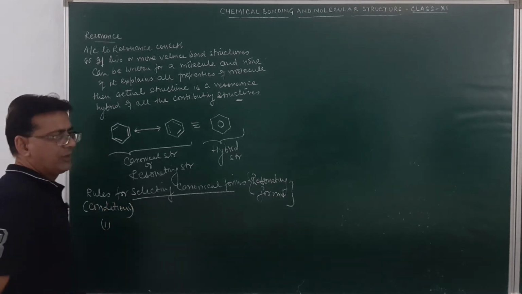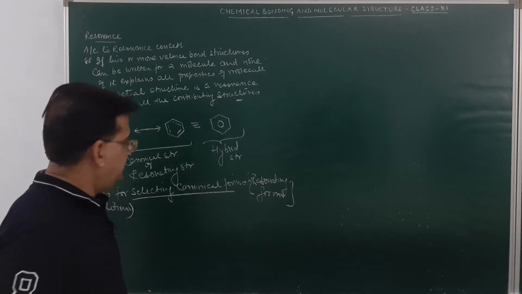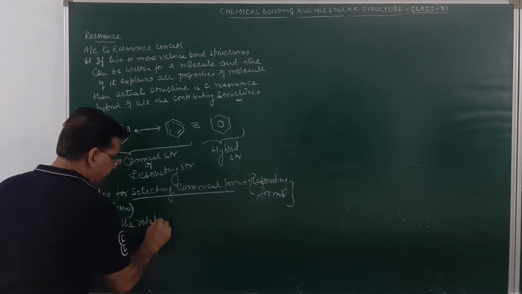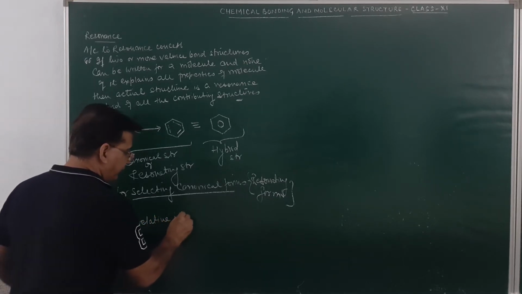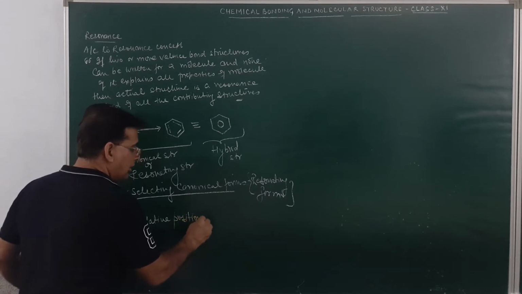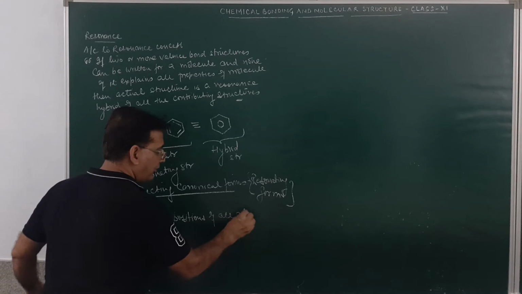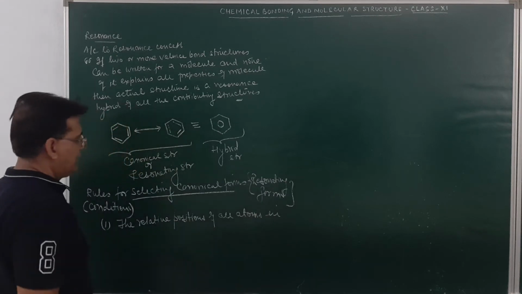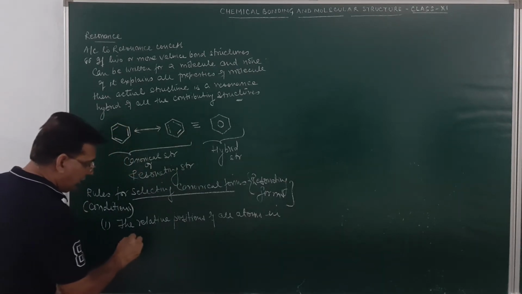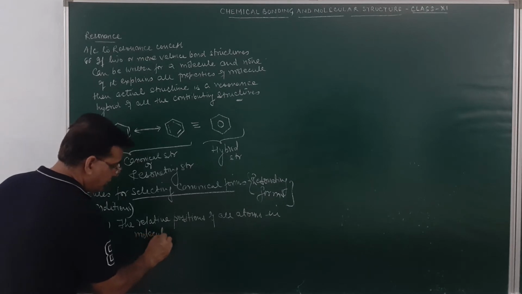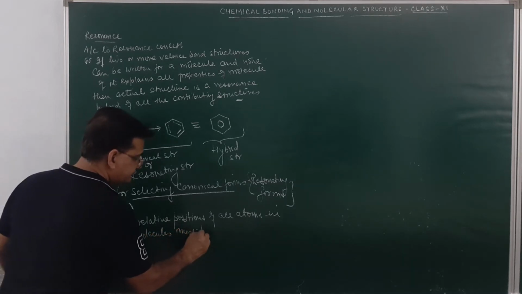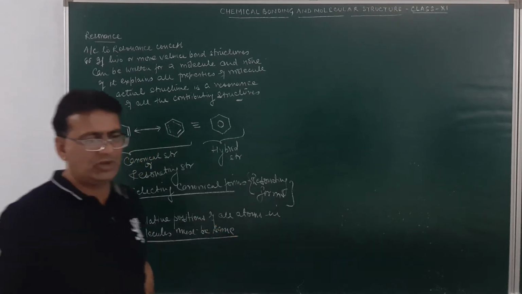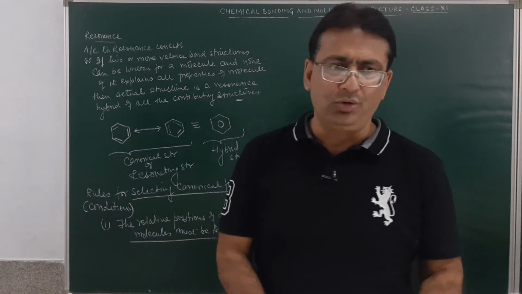The first condition is that the relative positions of all the atoms in the molecule must be the same. I mean to say, the arrangement of atomic nuclei must be the same.